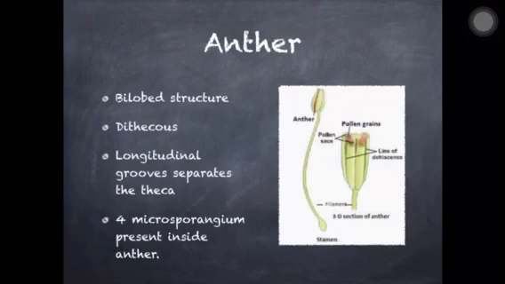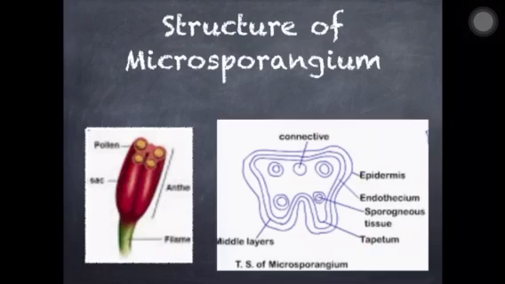Four microsporangia are present inside the anther. As in the previous diagram, I told you that in the corners you will see the sporangia. In the sporangium, pollen sacs are there. In the pollen sacs, pollen grains are there. Please try to learn this sequence. It's conceptual. Well, next we will talk about the structure of the microsporangium.